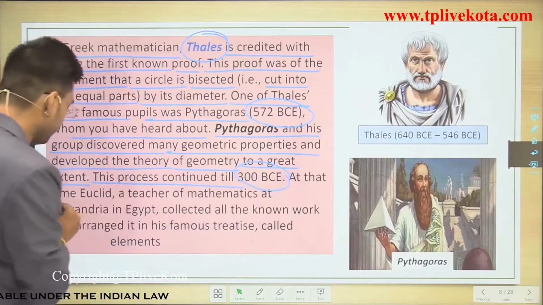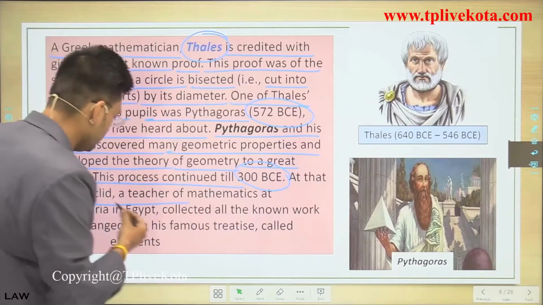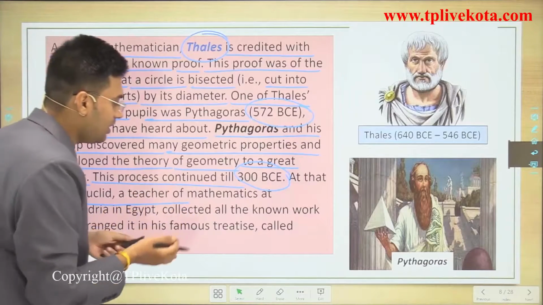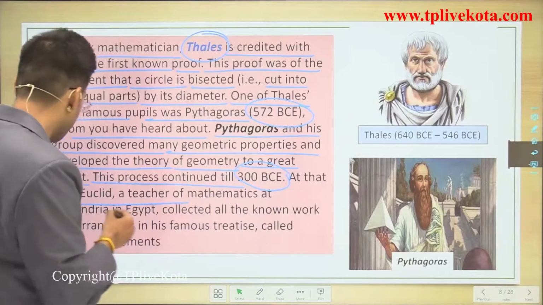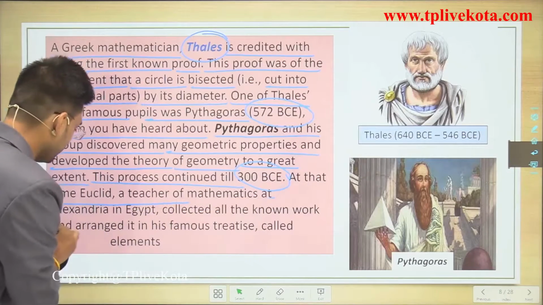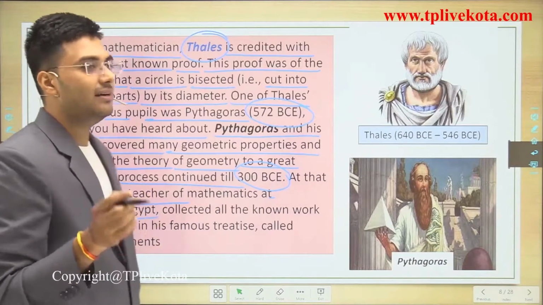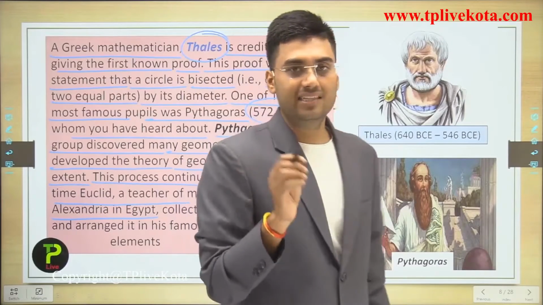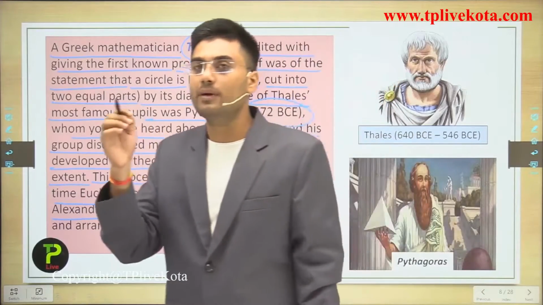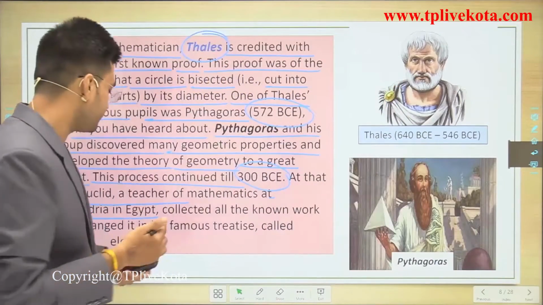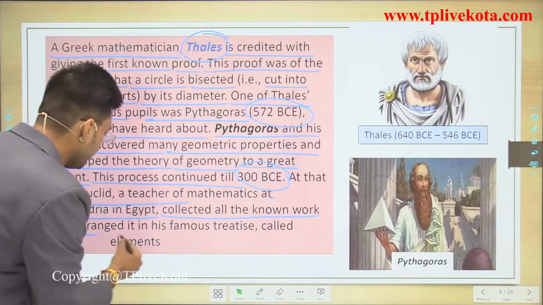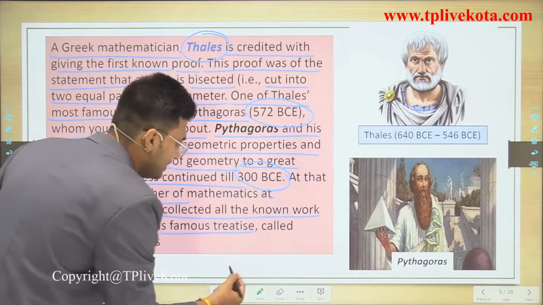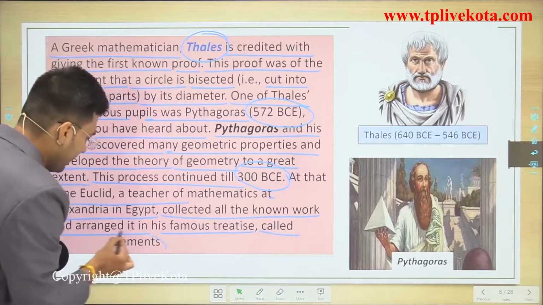At that time, Euclid, a teacher of mathematics at Alexandria in Egypt, collected all the known work and arranged it in his famous treatise and called it Elements.